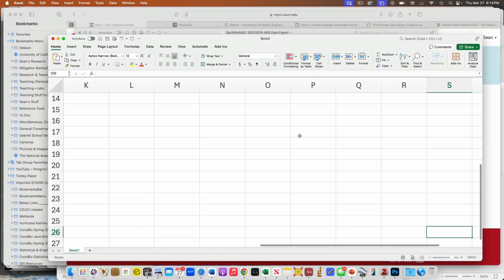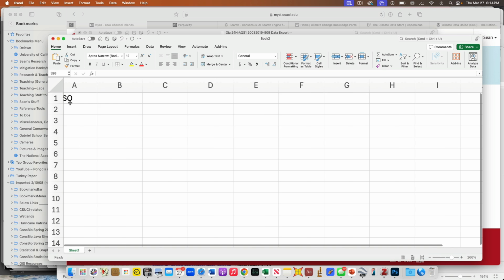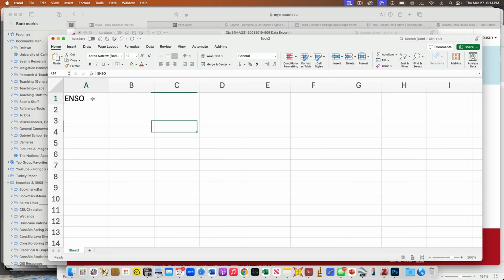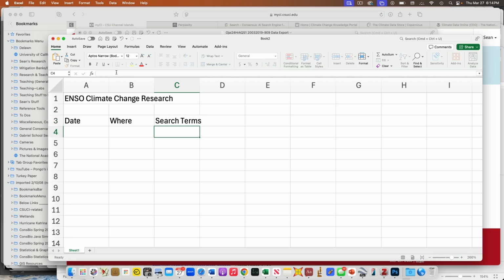Okay, there you go. We're going to call this something like my ENSO climate change research. I'm going to have date, where, and search term. The date is going to be today's date. Where is going to be the particular database or website or whatever tool I'm using. And then the search term.